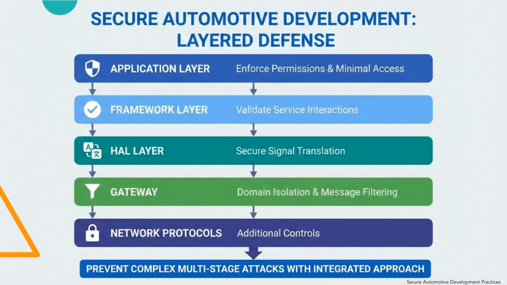Secure automotive systems require integration across all layers. Application layer must enforce permissions and minimal access. Framework layer must validate all service interactions. HAL must ensure secure translation of vehicle signals. Gateway must enforce domain isolation and message filtering. Network protocols must be protected with additional controls.